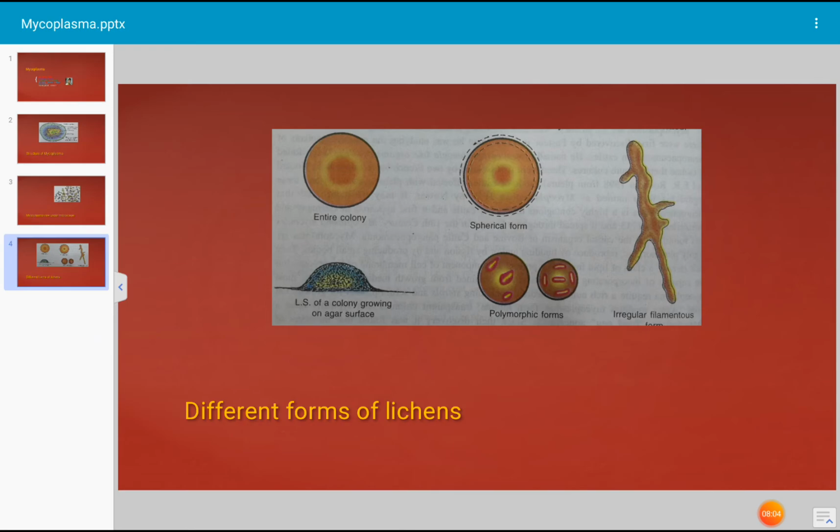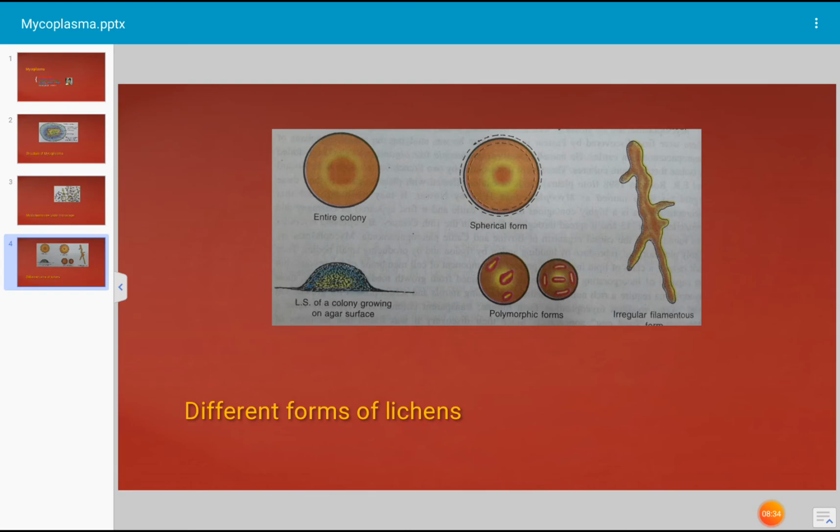Very important point: the cell wall is absent in mycoplasma. Cells are bounded by a triple-layered unit membrane. They are filterable through bacterial filters. The size of the cell is about 125 to 250 nm. Some mycoplasma may reach a size of 0.5 to 1.0 μm.